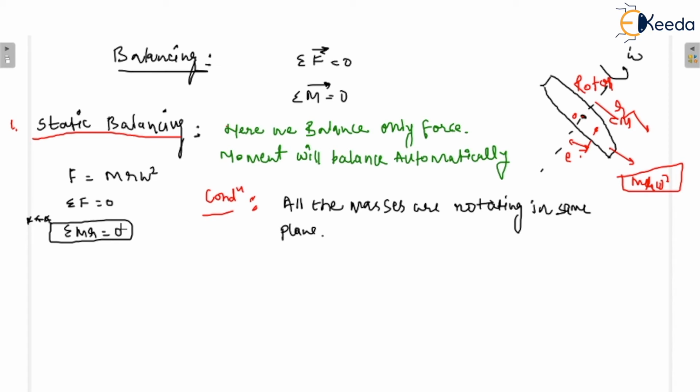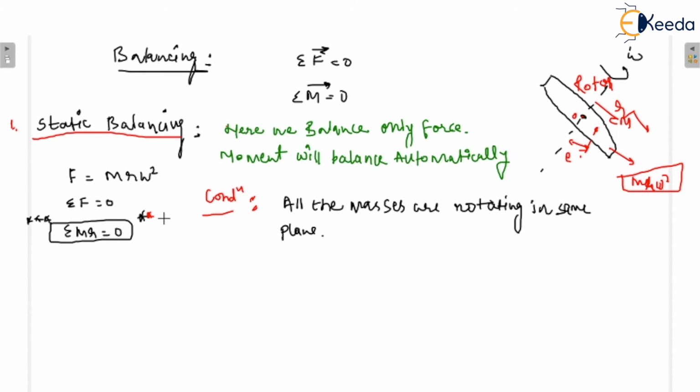And in the mathematical form, I have written that summation of m r is equal to 0, where m is the mass and r is the radius. Again, I am explaining that for balancing we need two equations. The first is summation of force is equal to 0, and the second is summation of moment is equal to 0. When we talk about static balancing, we need to balance only forces. Moment will balance automatically. You need not write down the moment equations in static balancing.